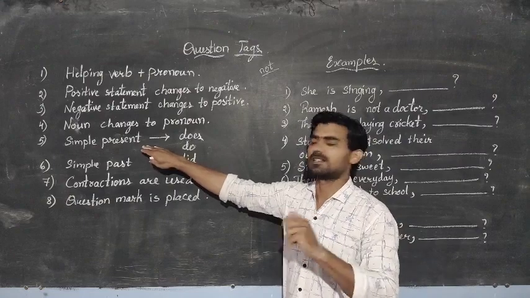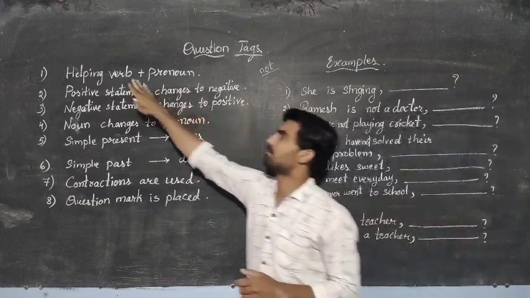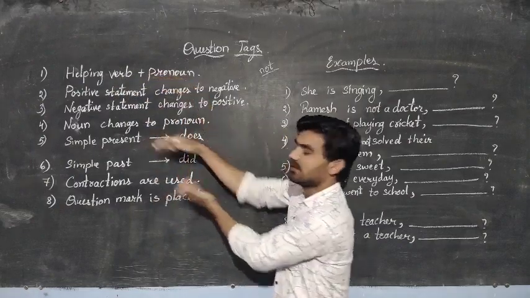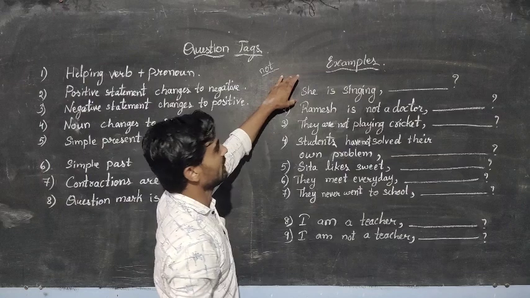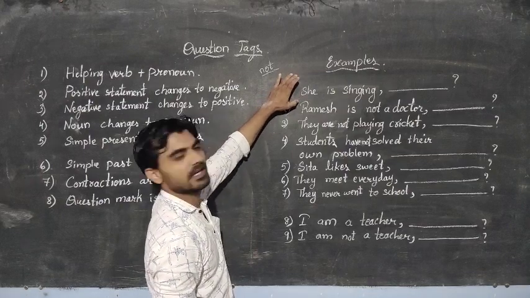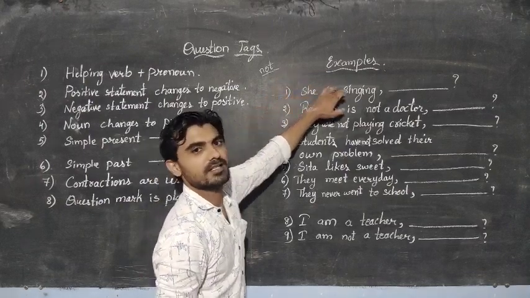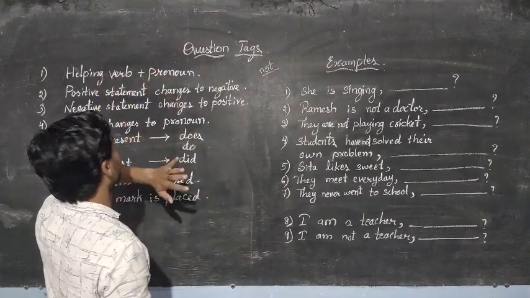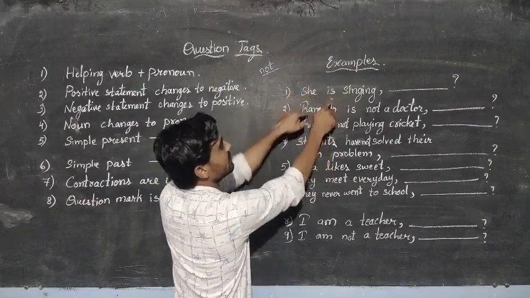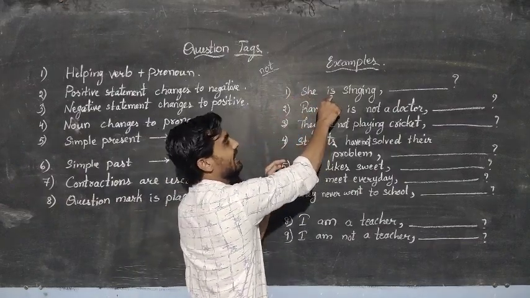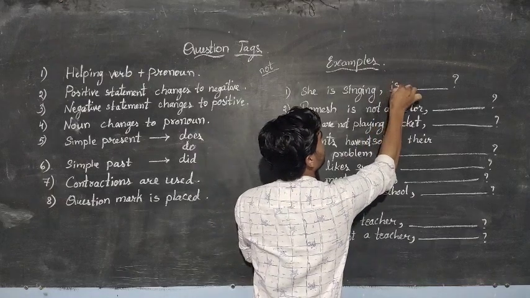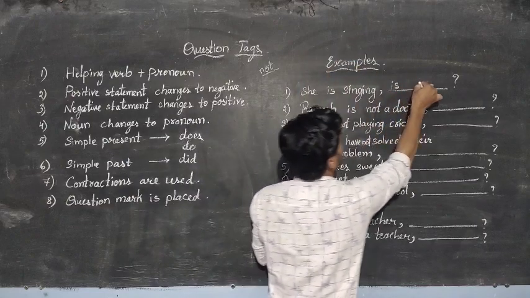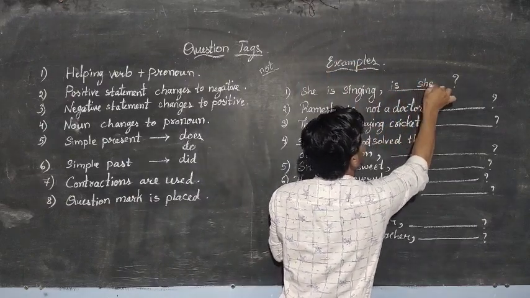There are certain sentences. Here you can see helping verb is very important, as I told you. Let us first make the examples for these four points and then come to these points. First, let us see. She is singing. This is an example. You made a statement. She is singing, right? So, what we have learned, we need a helping verb and then a pronoun. We get both the things in that sentence. The same helping verb is used here. Let us write is. First the helping verb and then the pronoun of that sentence, she.